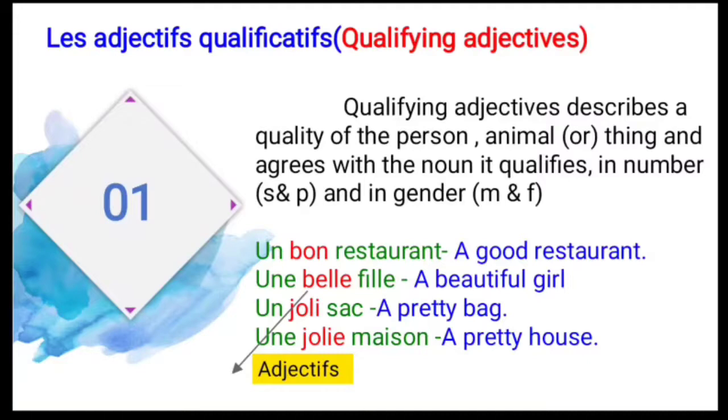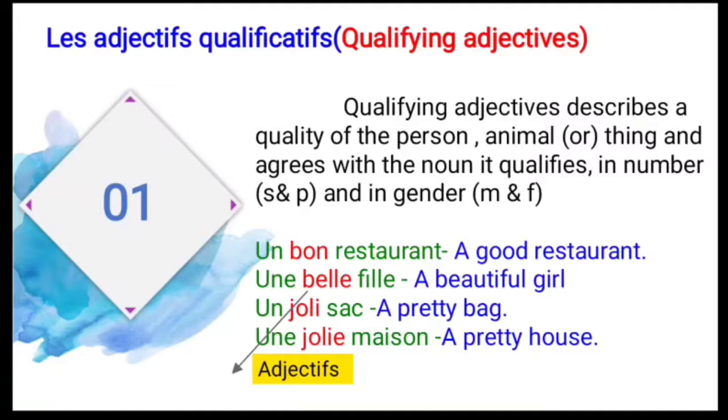Let's see the examples. It also agrees in gender and number. Gender means feminine and masculine, and number is singular and plural. See the example, un bon restaurant. Bon means a good restaurant, here the adjective is bon. And second is une belle fille, a beautiful girl, here the adjective is belle.